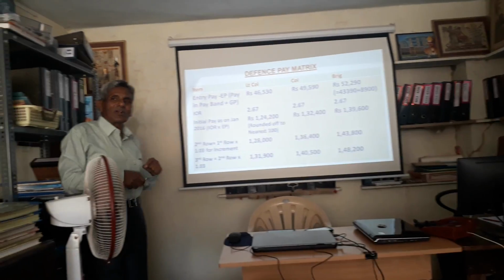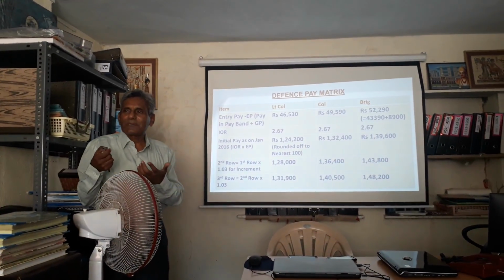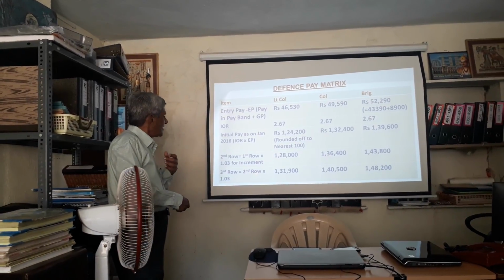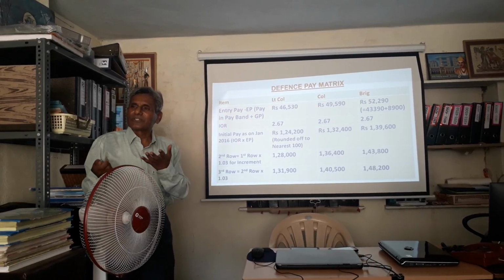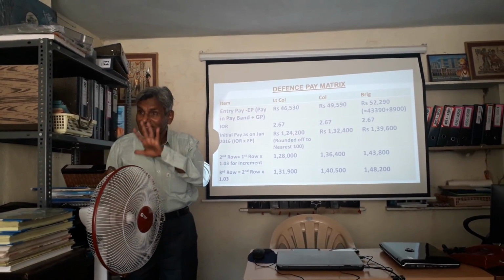Now, what is the second row? It is nothing but the first row multiplied with 1.03. 3% is the annual increment. The third row is nothing but the second row multiplied by 1.03. This is how the defense pay matrix is constructed.